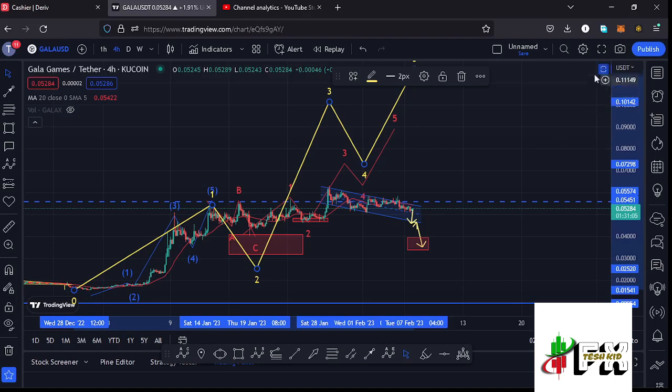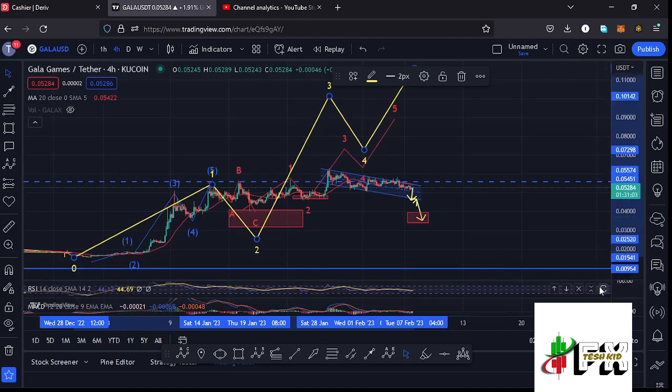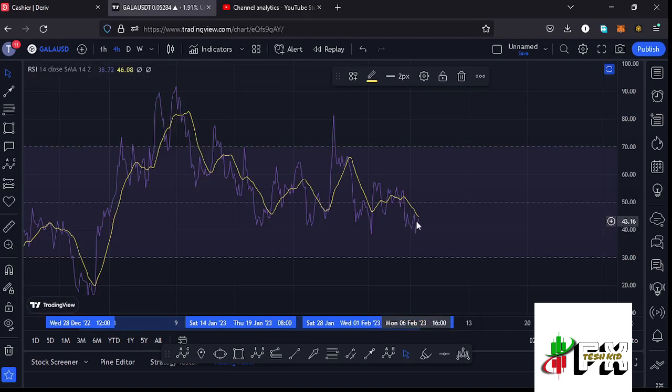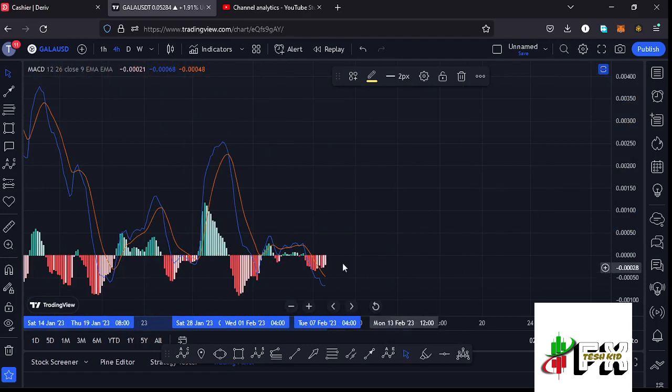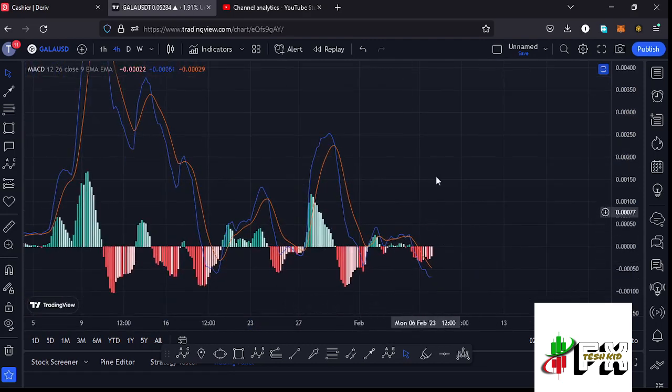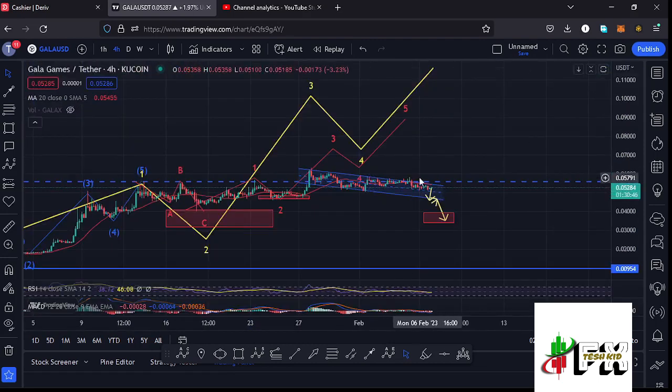And before I give you the long-term scenarios that I'm expecting to play out, allow me to first take a look at the indicators, where on the RSI you can see we are trading at around the 44 mark, meaning we have massive room for us to support movements to the upper side and also to the lower side. Also taking a look at the MACD, we have been able to print a bearish cross, fully supporting lower prices here on the Gala Games chart. So we need to be very cautious and continue watching those key areas, that is the 20-day MA and also the wave 1 high, and also continue watching this descending channel for a breakout either to the upper side or maybe to the lower side.